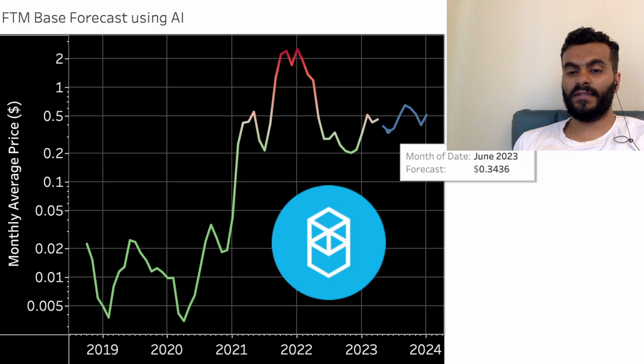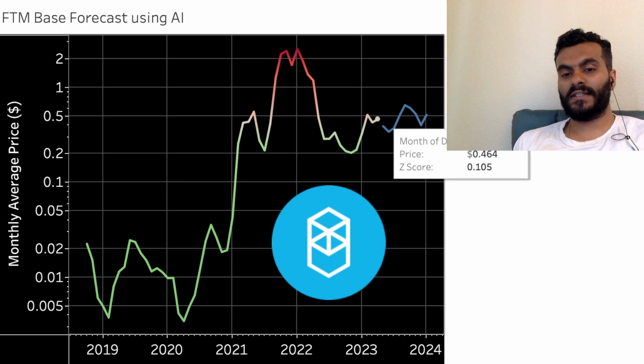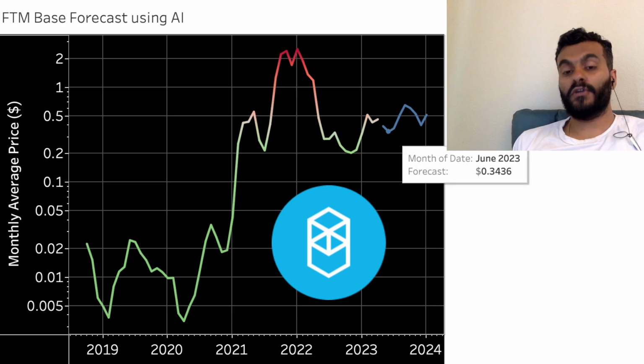In the second month of this forecast, June of 2023, the model has forecasted 34 cents, which is the lowest, 12 cents lower than where we closed in the month of April. So 12 cents over 46 cents is a little over 25%.